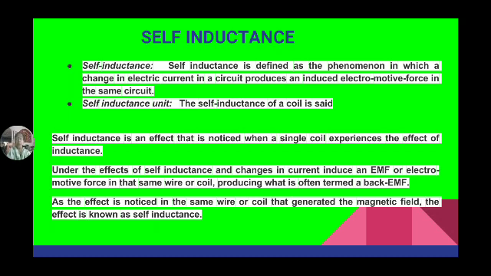The property of a coil by which it opposes any change in the current. Because of change in current only, change in flux takes place. When the flux linking with the coil is changing, an EMF will be induced in that coil. So finally, what we mean to say is that the cause for self-induced EMF is nothing but self-inductance.